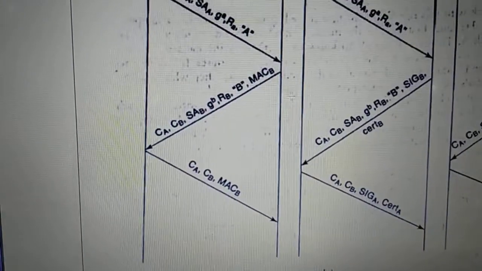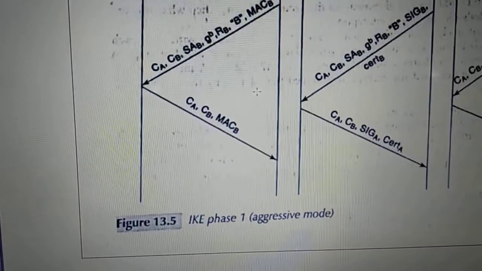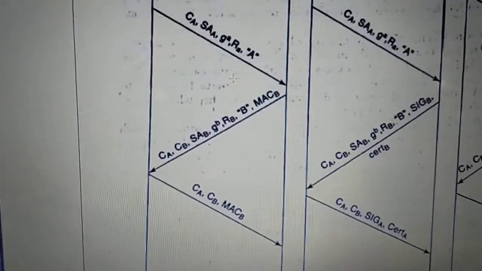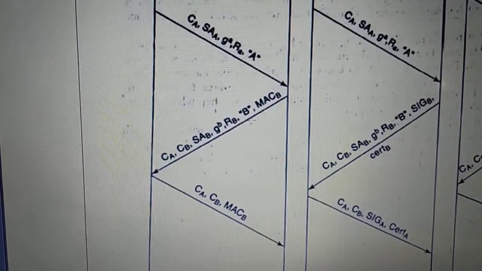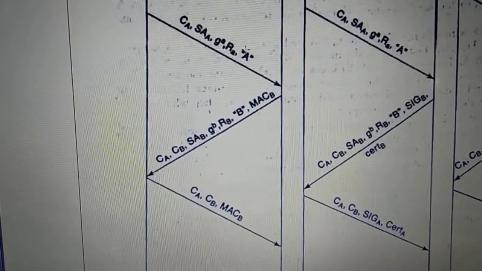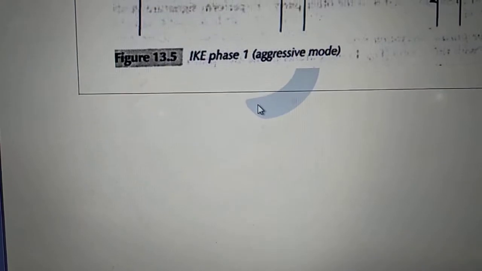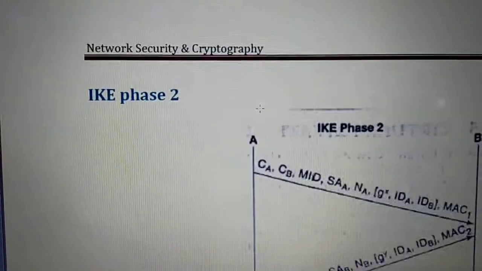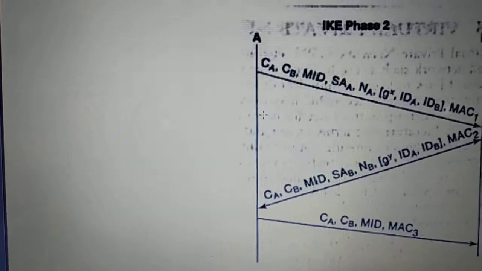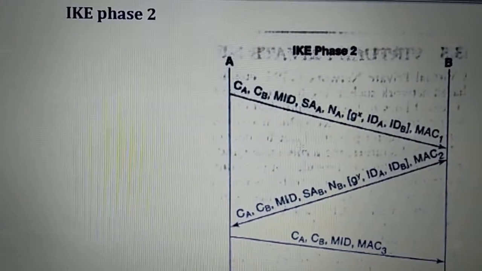The same thing, only exchange of the last 3 messages, you see those things are involved. That is only the difference. Identity of A and B's are sent in clear compared to the phase 1. That is a phase 1 in aggressive mode. Clear? Similarly, IKE phase 2.